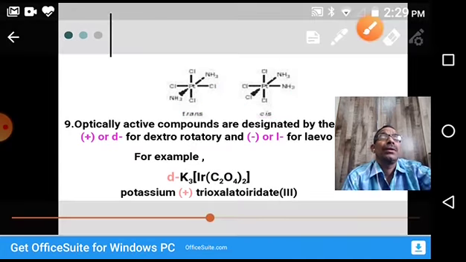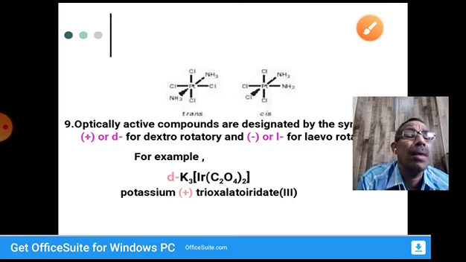Okay. Then in the case of optical activity, you know what optical activity is?